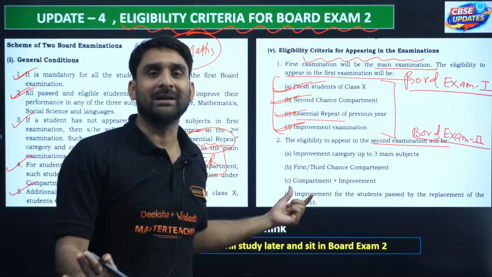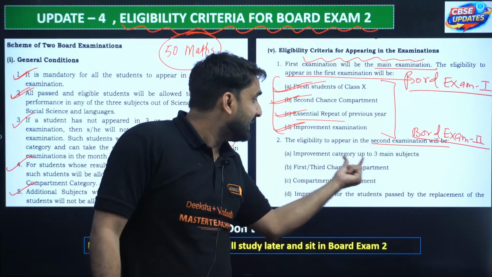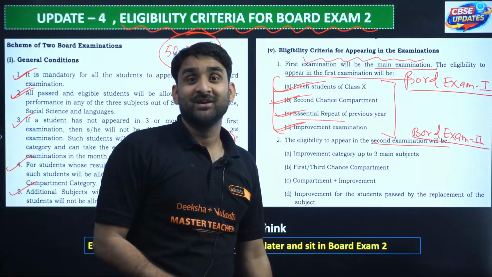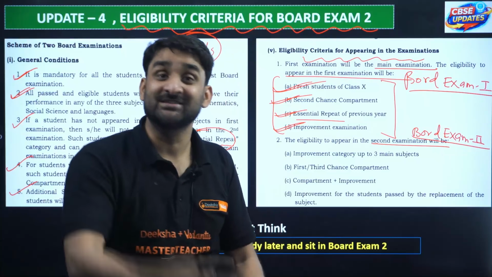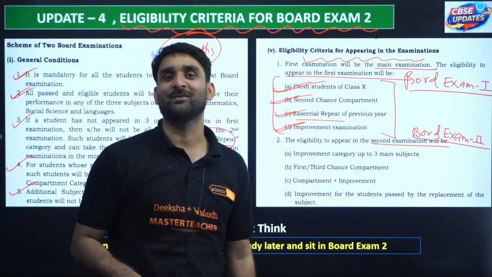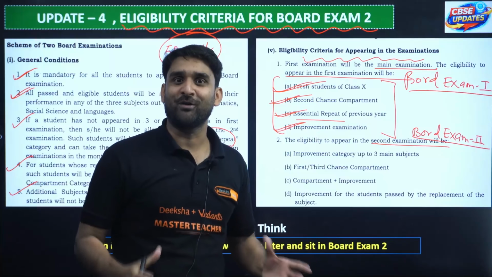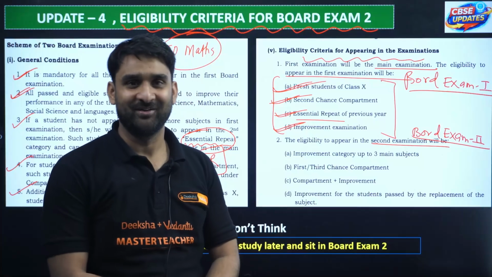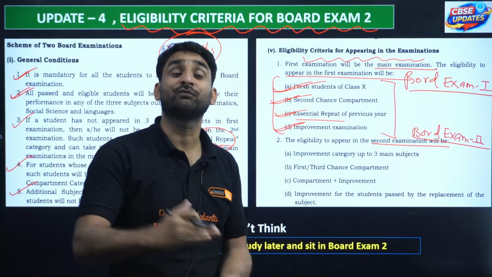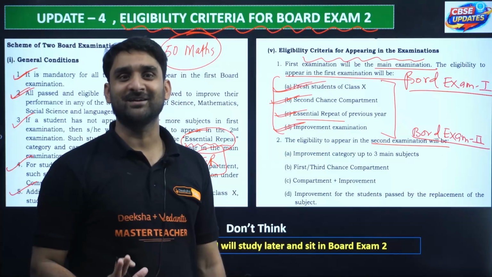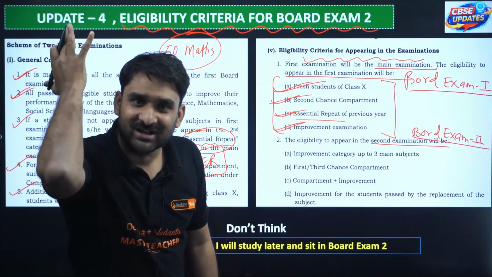So this is called the improvement category. Improvement students can improve up to 3 main subjects. If you want to improve your marks in maths, science and social studies, you are free to appear in board exam 2. This is something big offered by CBSE. You can improve your result. So for these 3 subjects, you can write board exam 2. So there will be a second chance for you all.